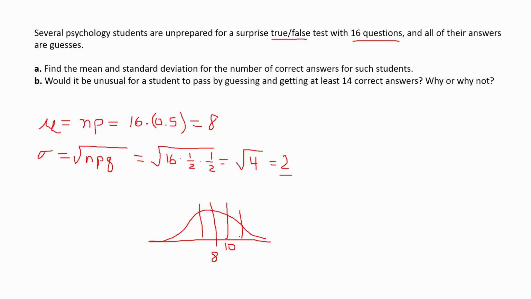If I'm 2 standard deviations above the mean, then I'm at 12, and so 14 is still way beyond that, so certainly it would be very unusual. So stop guessing on your questions.